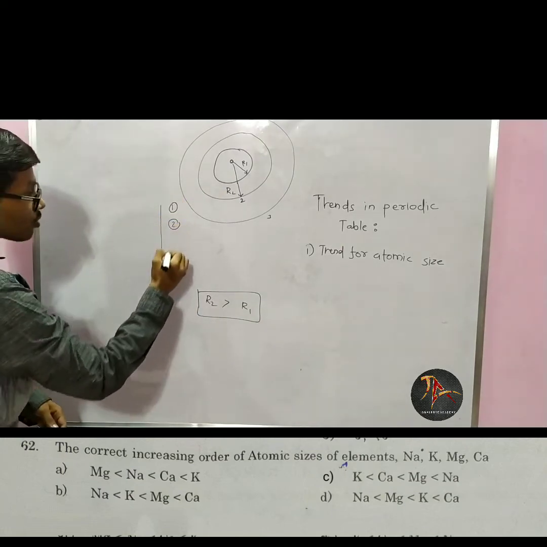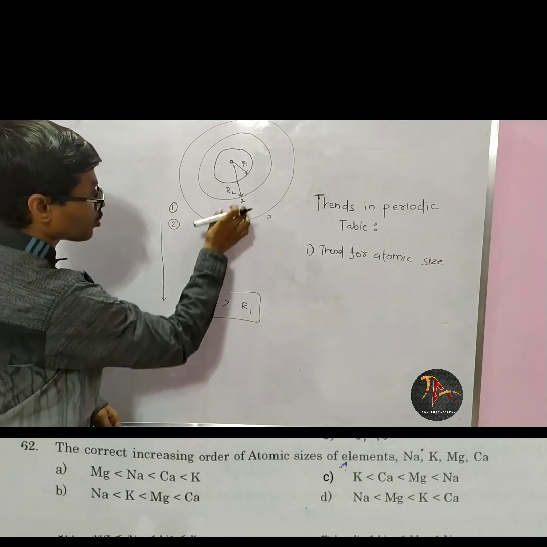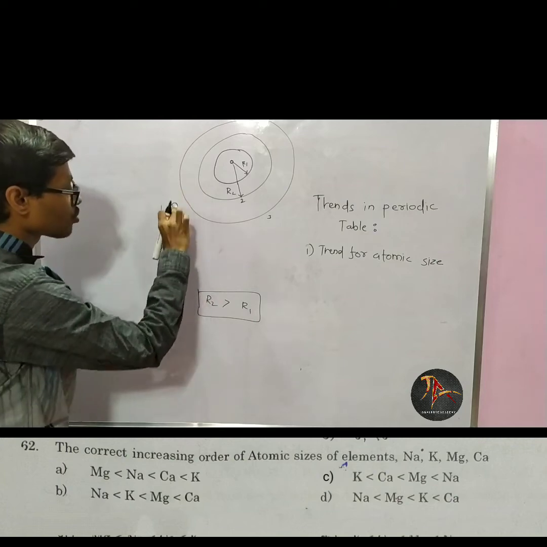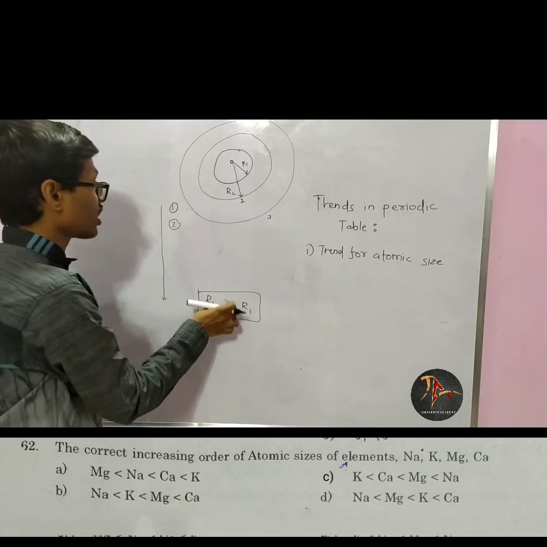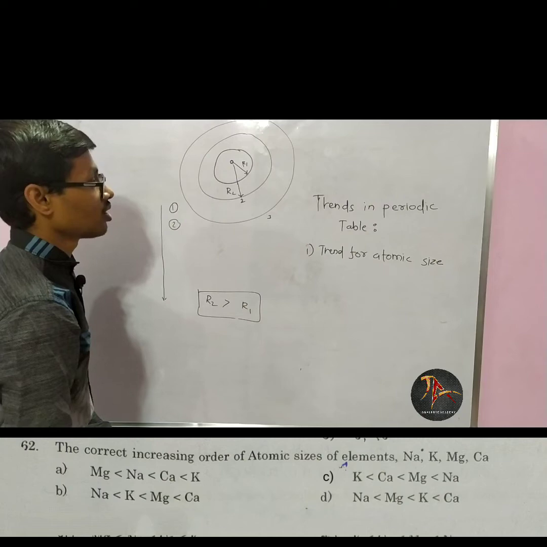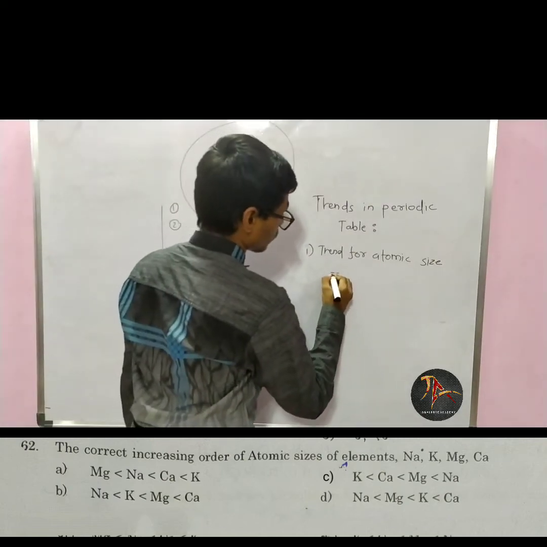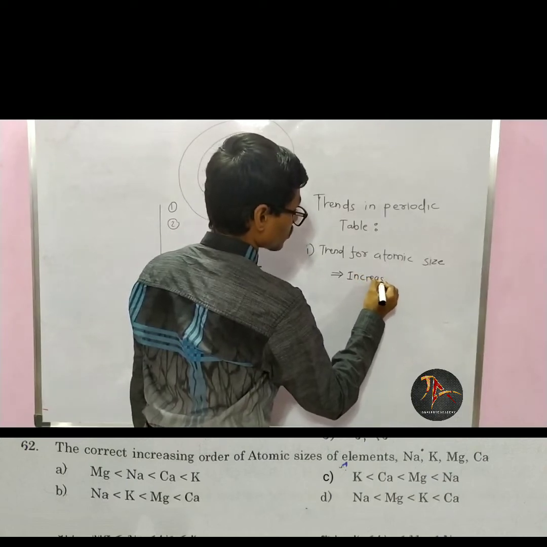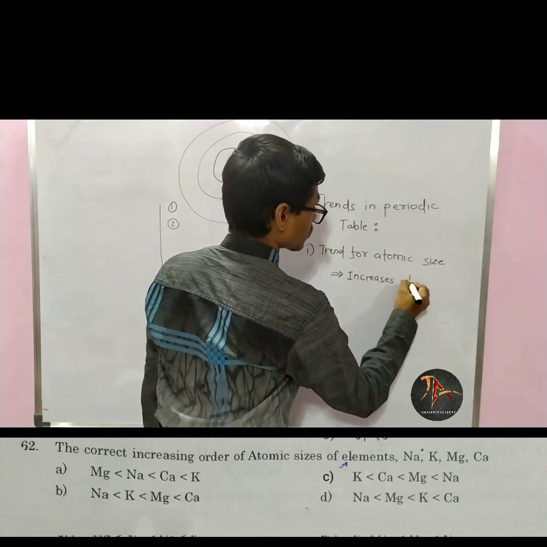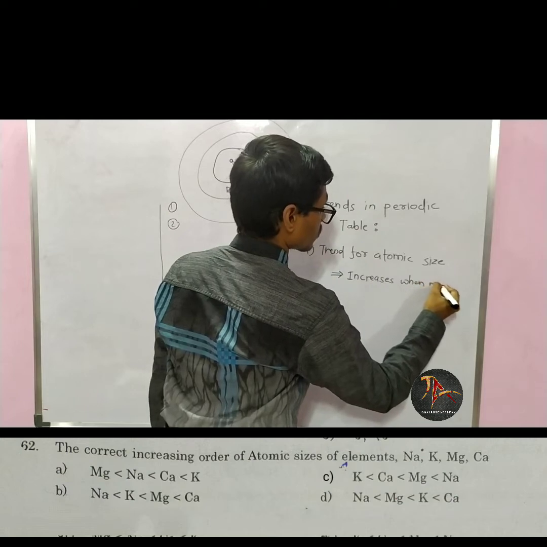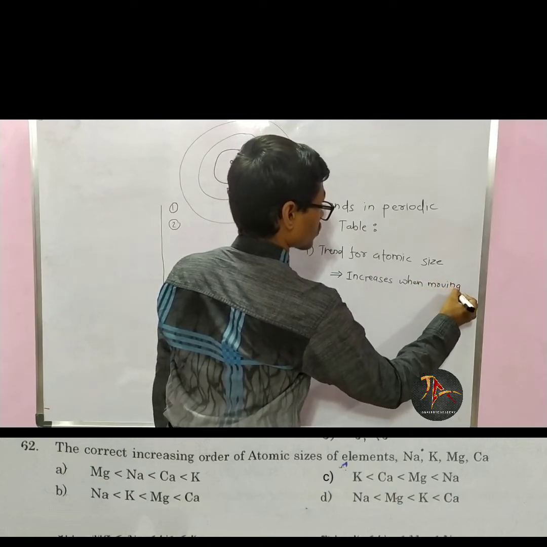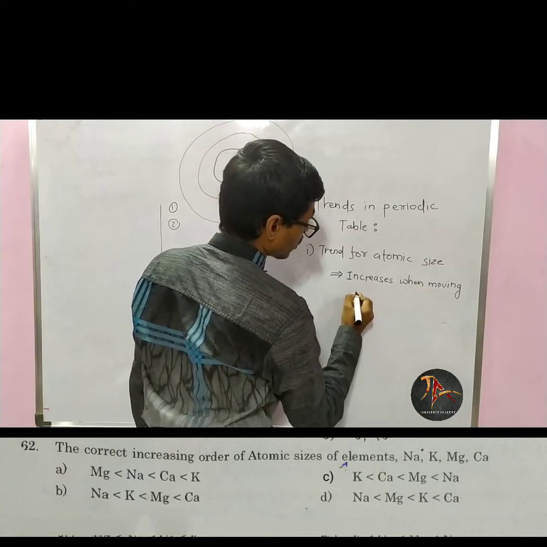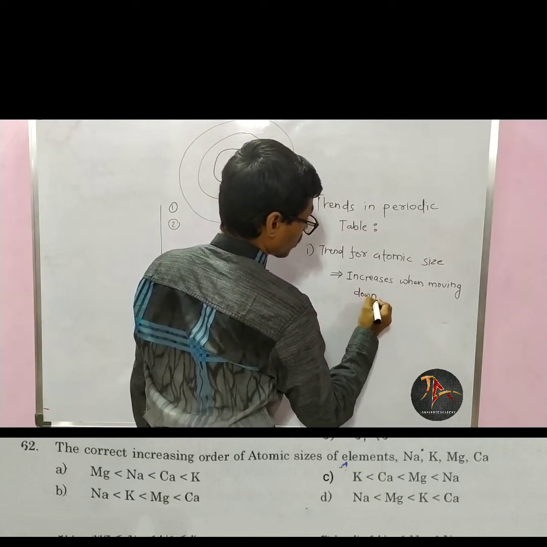So if I move down the group, the radius increases, and so the atomic size increases. Atomic size increases when moving down the group.